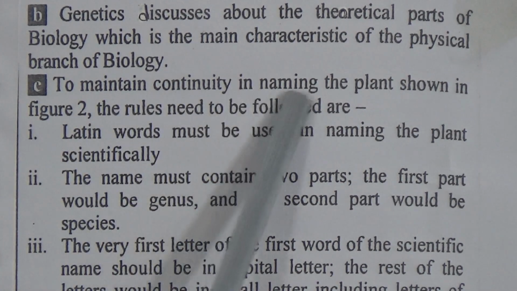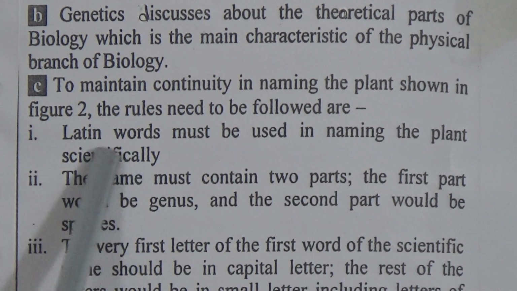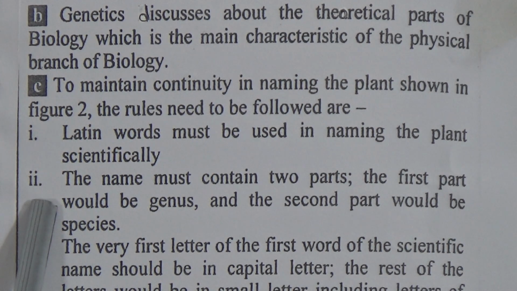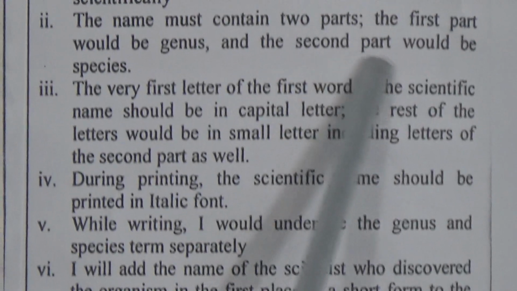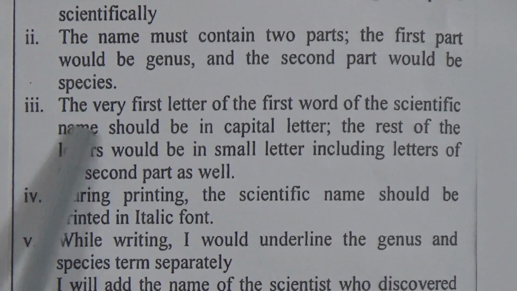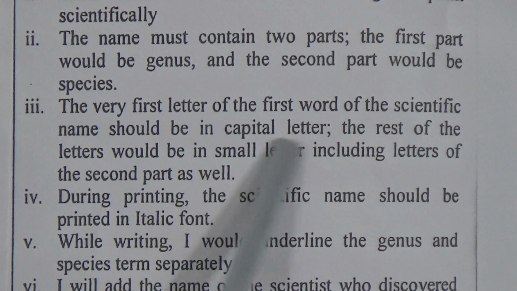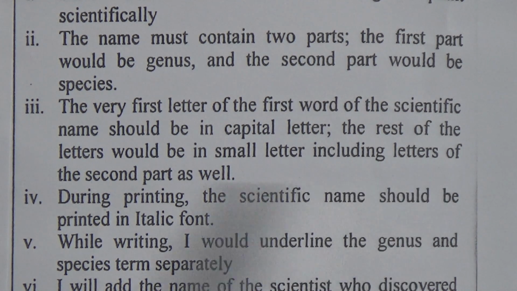To maintain continuity in naming the plant shown in figure 2, the rules to be followed are: first, Latin words must be used in naming the plant scientifically. Second, the name must contain 2 parts. The first part would be genus and the second part would be species. Third, the very first letter of the first word of the scientific name should be a capital letter. The rest of the letters should be small letters, including letters of the second part as well. And fourth, during printing, the scientific name should be printed in italic font.